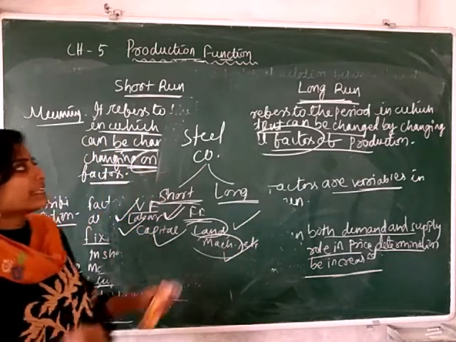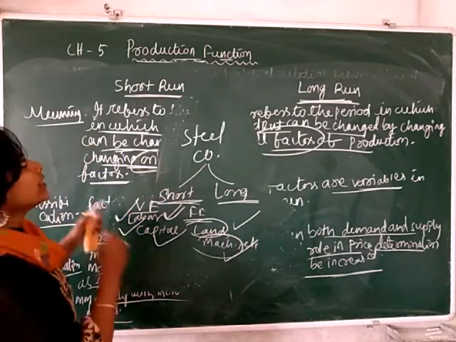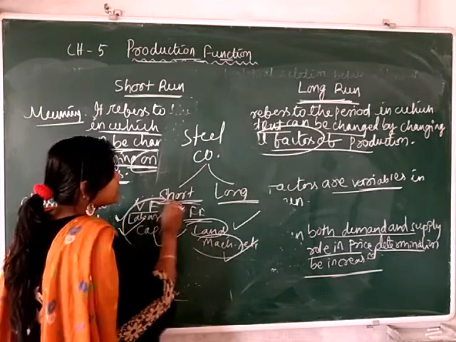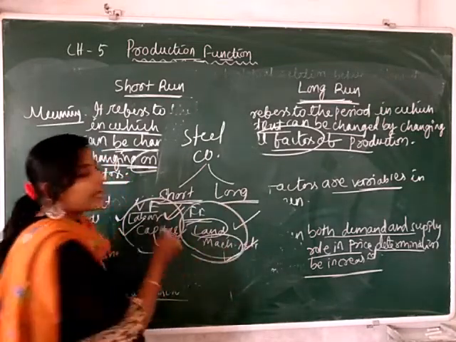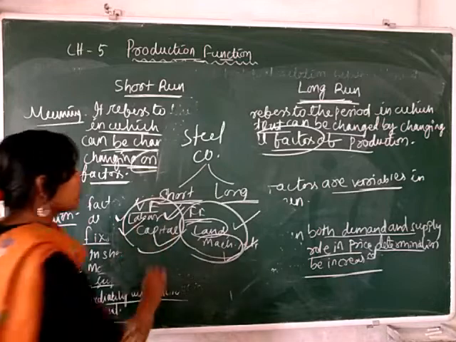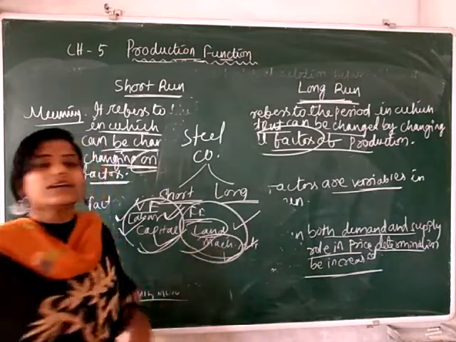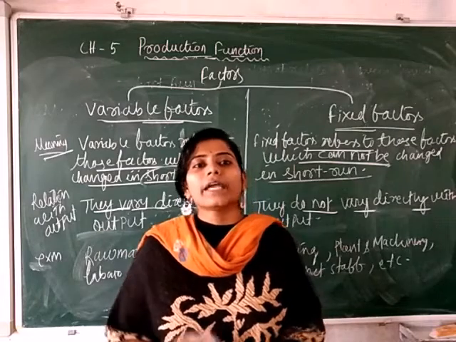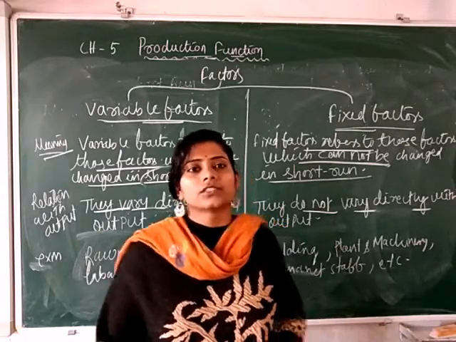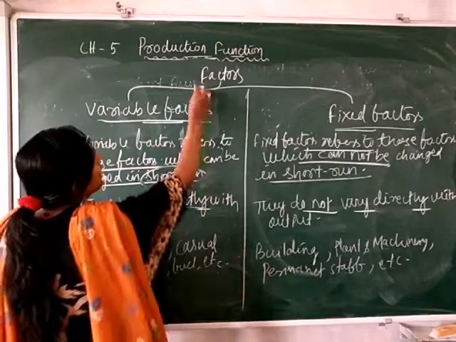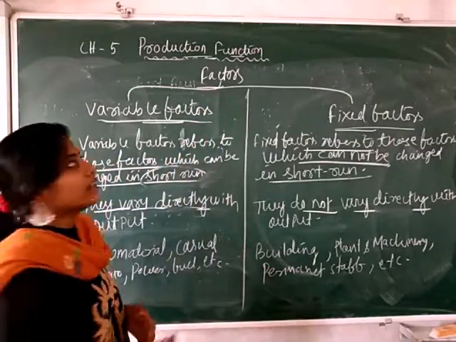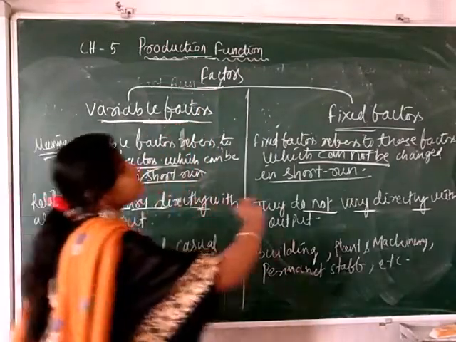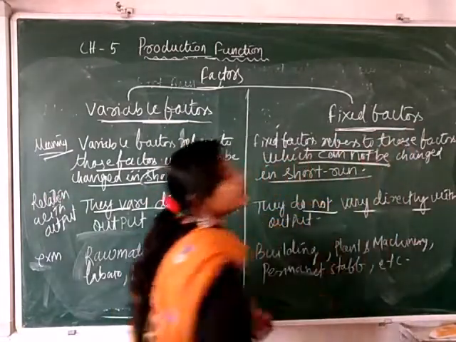So in this example, we conclude that in the short run, some factors are variable and some factors are fixed. But in the long run, all the factors of production are variable. So the production function is the combined effort of the factors of production. The factors are classified into two major categories: one is variable factors and another is fixed factors.